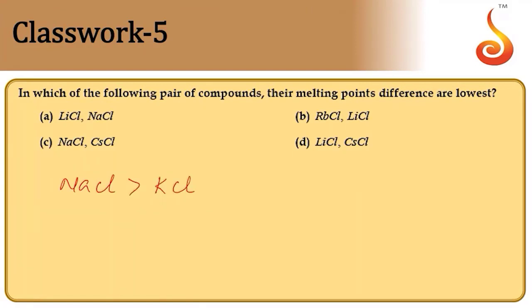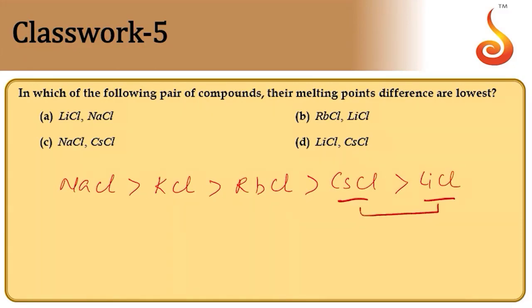So NaCl is having more than potassium chloride, more than RbCl, more than CsCl. Then finally comes lithium chloride. So cesium chloride and lithium chloride are closer to each other now, so they have a much lesser melting point difference.